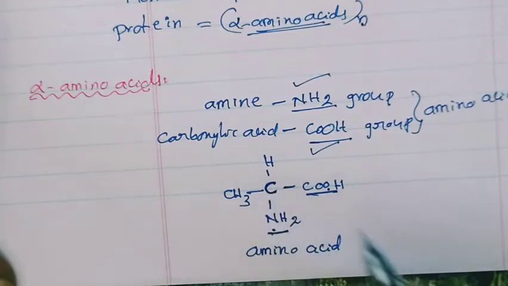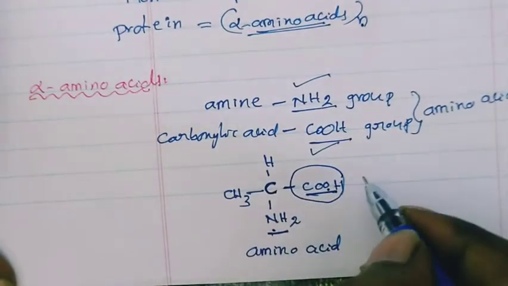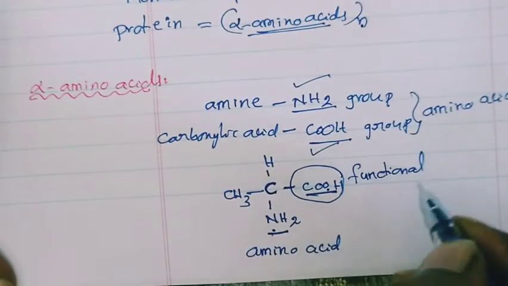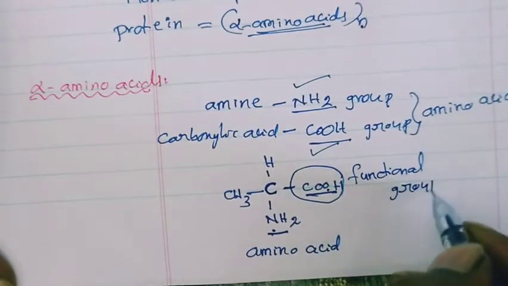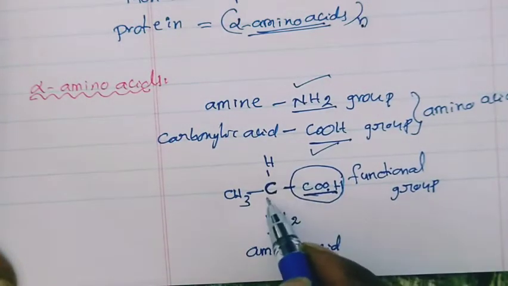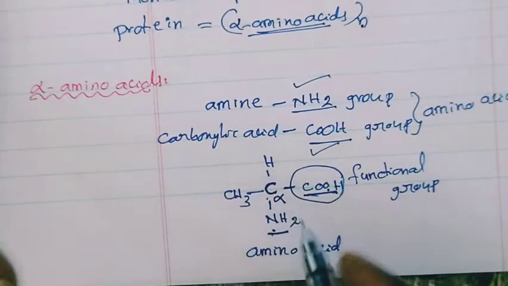At the alpha carbon atom. What is meant by alpha carbon atom? This is the main functional group, the carboxylic acid functional group. Beside this functional group, that carbon atom is called the alpha carbon atom.